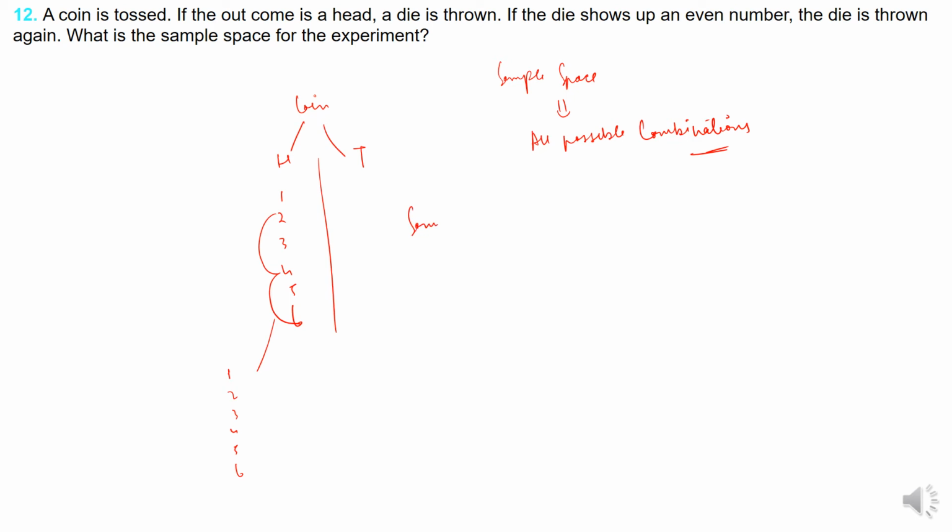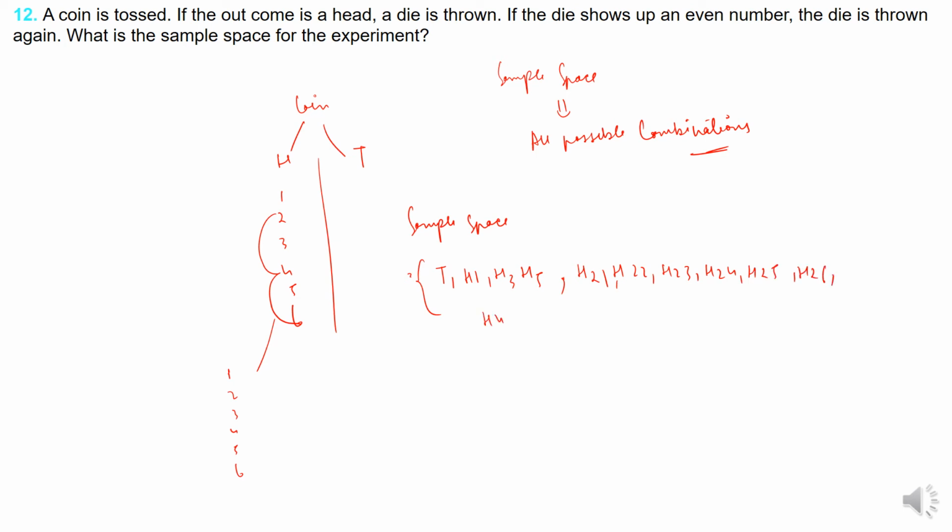Now, sample space. First of all, you can get a tail. If it is a head, you can get H1, H3, H5, heads with odd numbers, right? Now, if you get an even number, suppose you get a 2, then H21, H22, H23, H24, H25, H26.